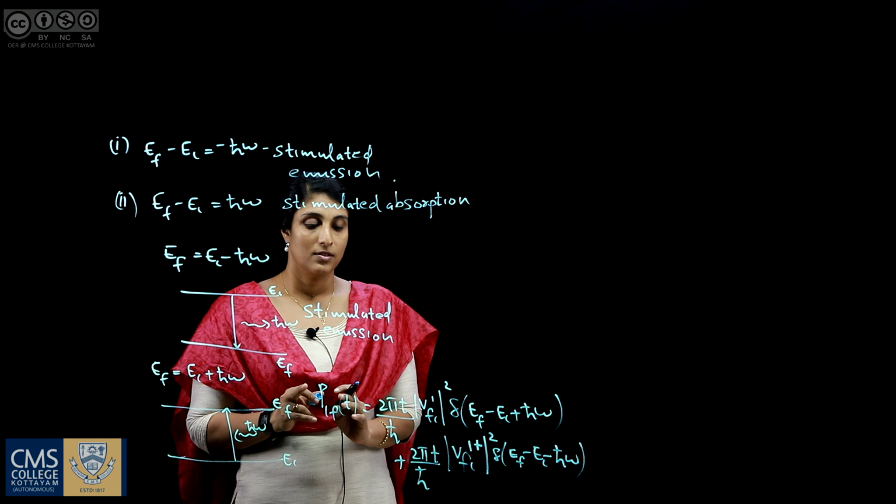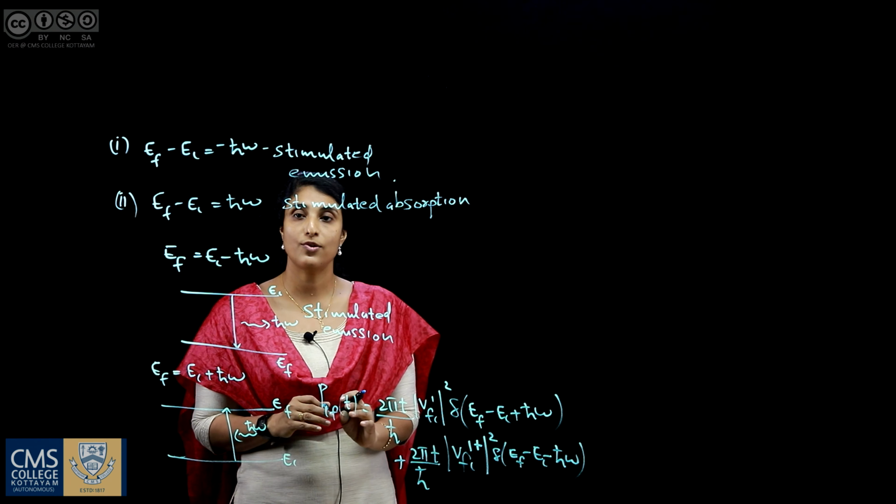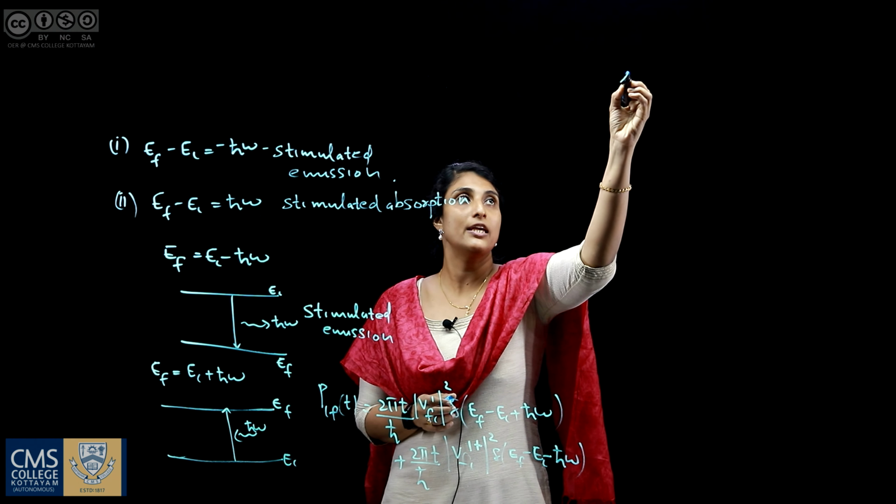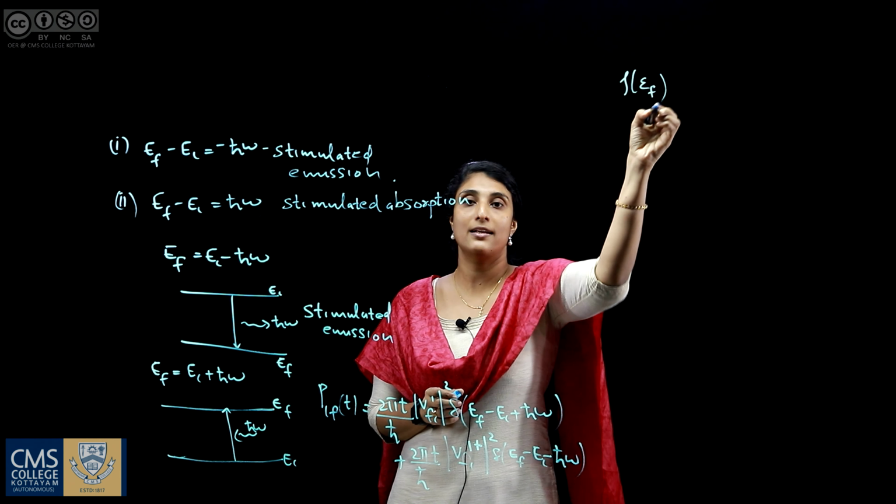So, if we consider the transition to a continuum of final states, rho of Ef is the density of final states.